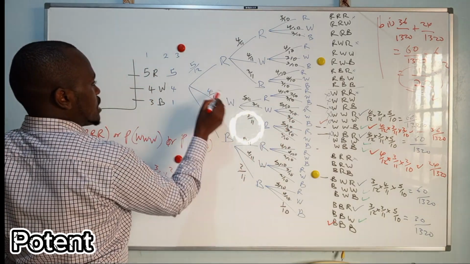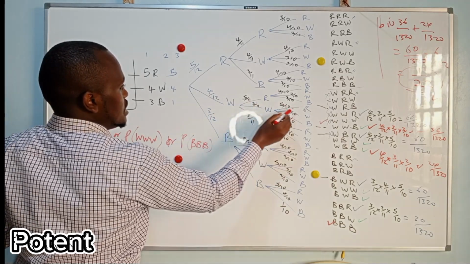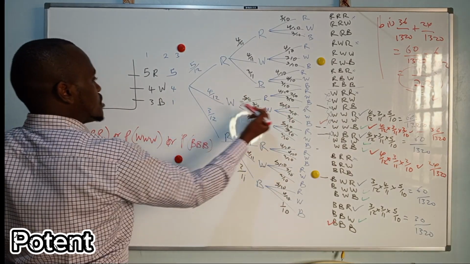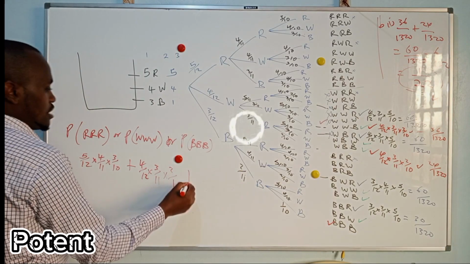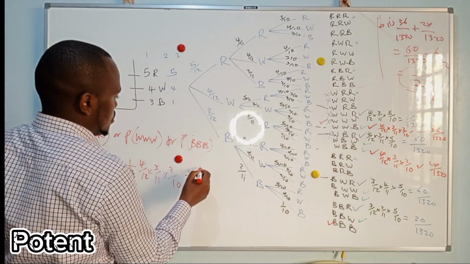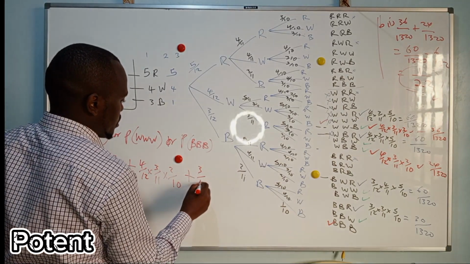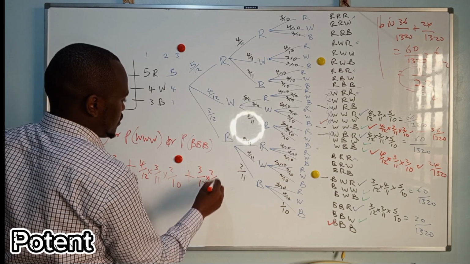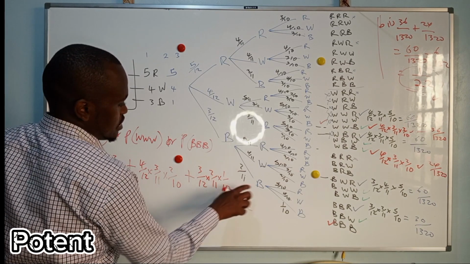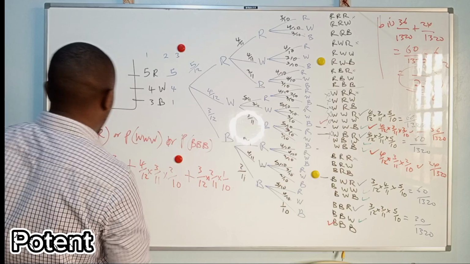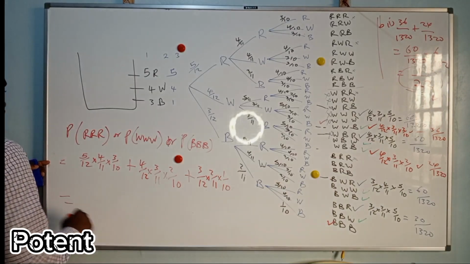So note that the numerator is decreasing by 1 as the denominator also decreases by 1. Then plus 3/12 times 2/11 times 1/10. This is blue. So you'll have your answer.